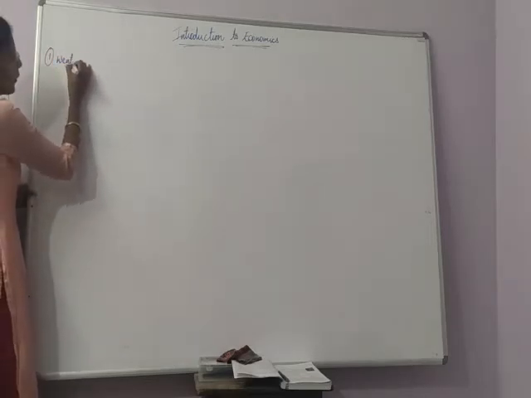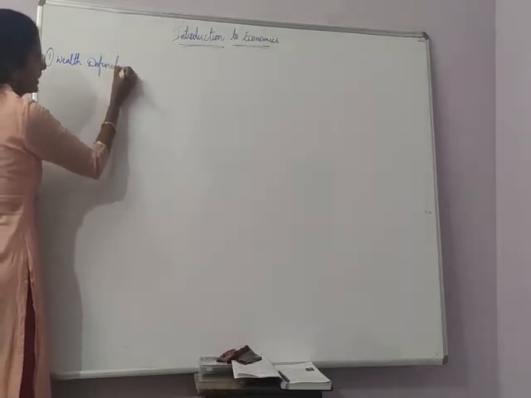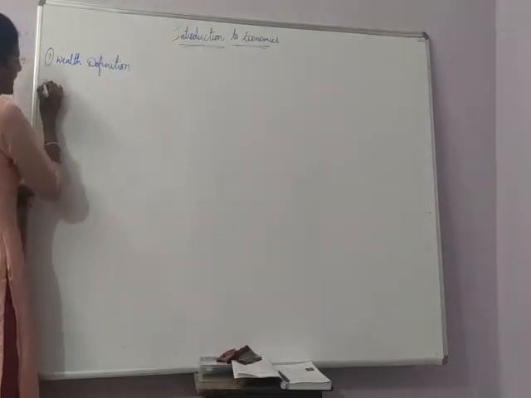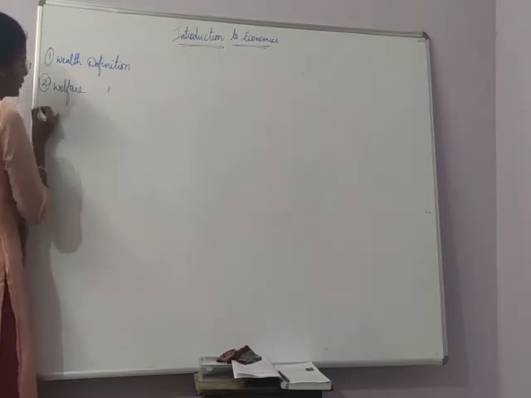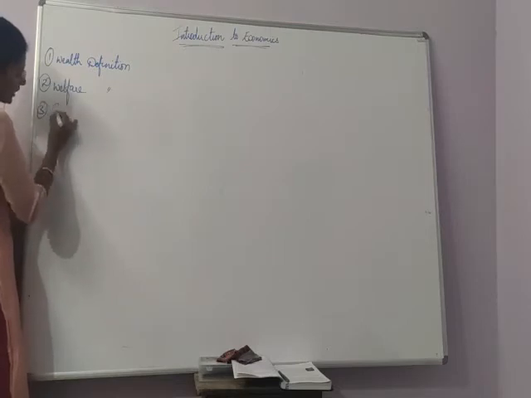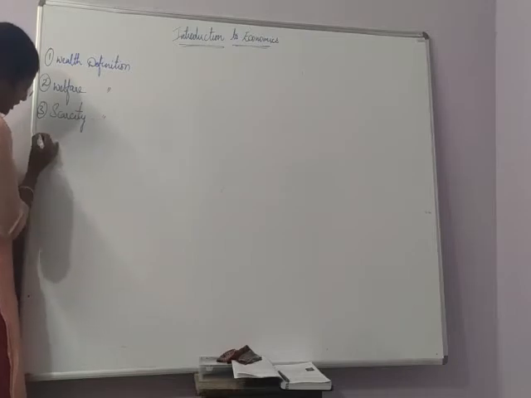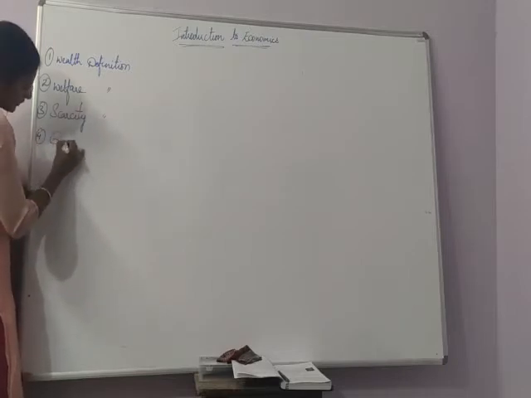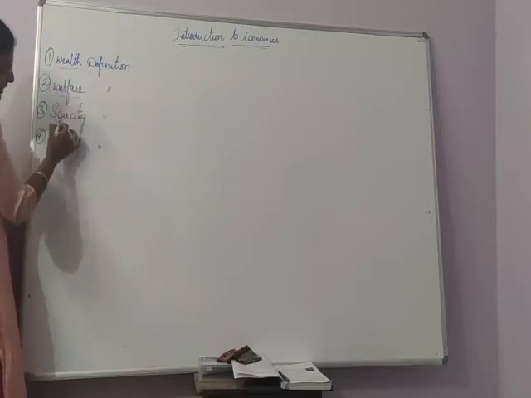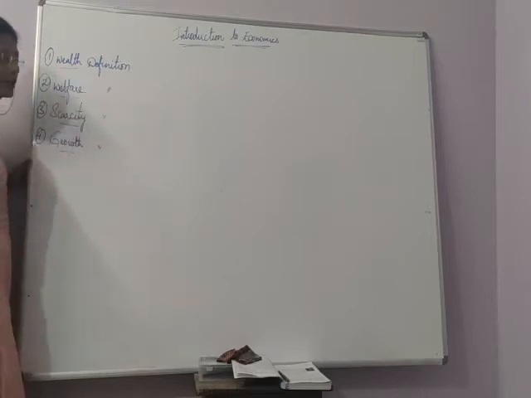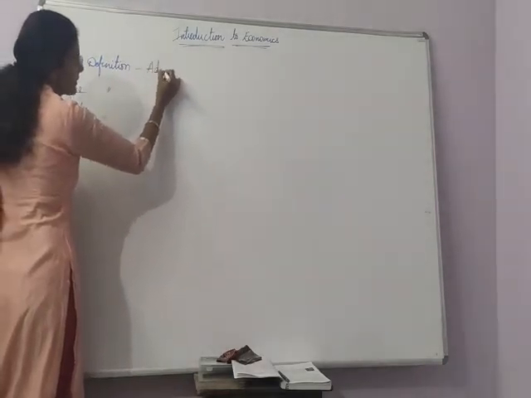First one is the wealth definition. Second one is the welfare definition. If you want, you can note it, or you can find it in your textbooks also. Third one, scarcity definition. Fourth one is the growth definition. The wealth definition is given by Adam Smith.